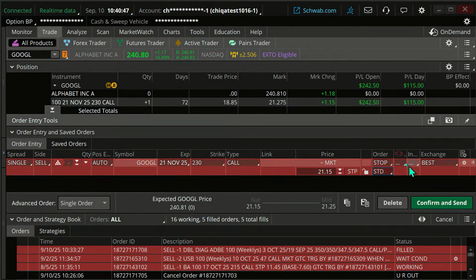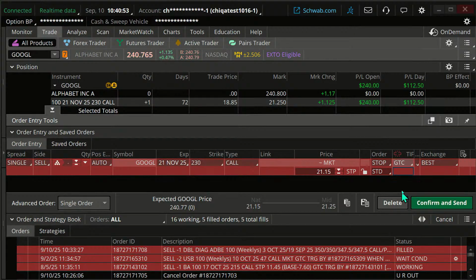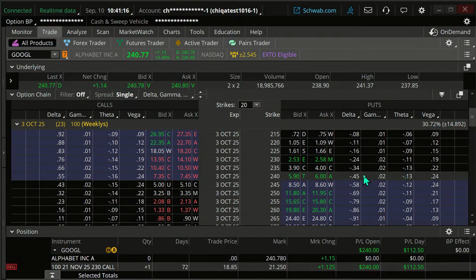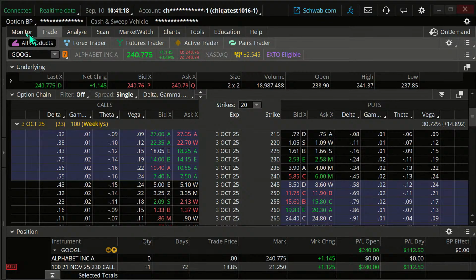Remember, stops don't guarantee us to get out. I'm going to make that good till canceled. Stops don't guarantee us that we're going to get out at, what price did we say? 12.75. But it is a common means of trying to protect us. Okay, if Google gaps down, we could blow right through that stop loss. But I'm going to add that in as a stop loss just to try and help us out on that trade there, in case it were to fall. So now we've got a stop on that.